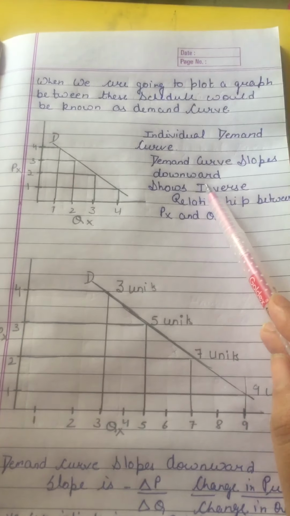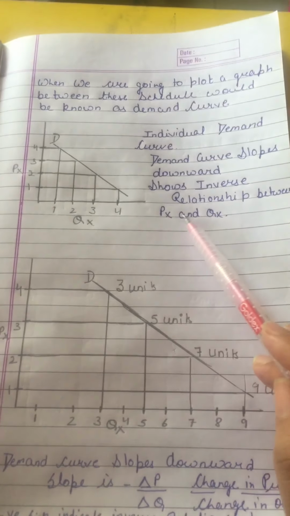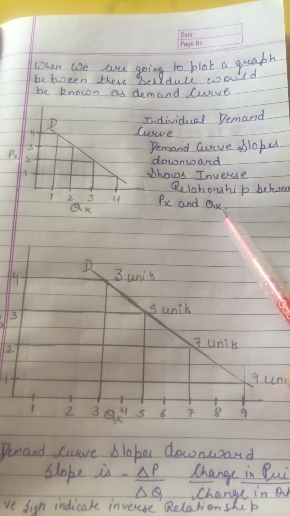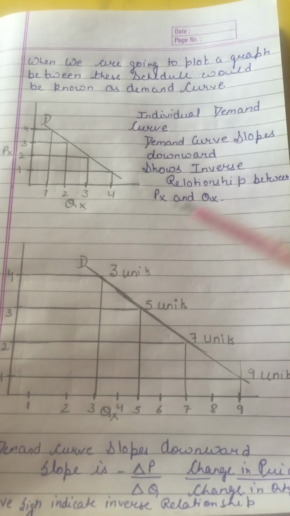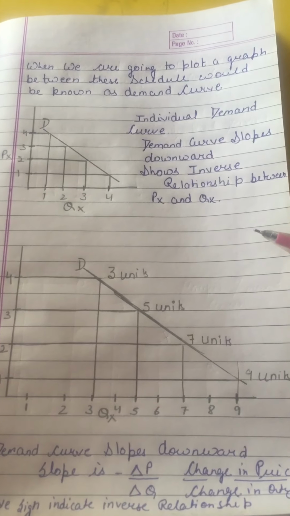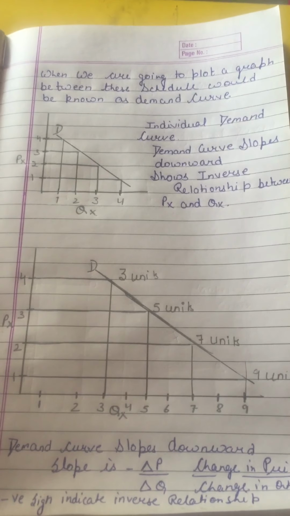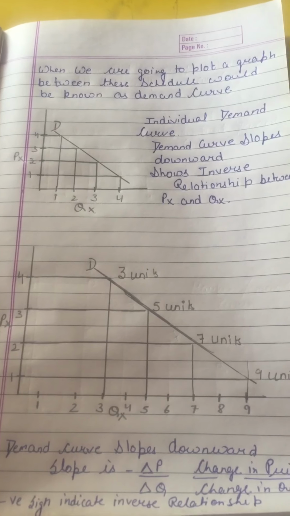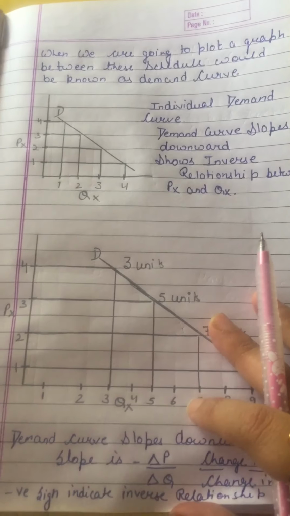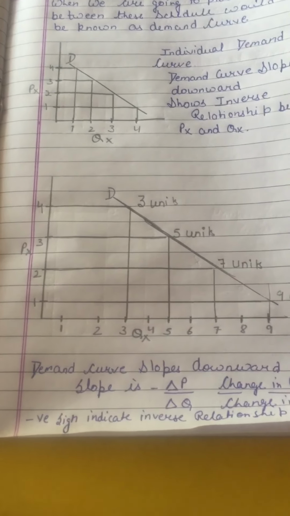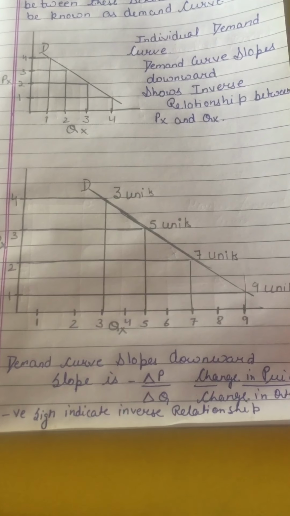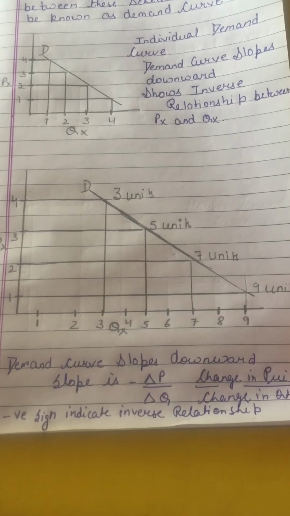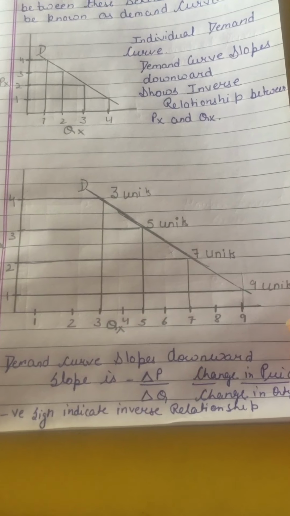Demand curve slopes downward, showing the inverse relationship between Px and Qx. I already told you earlier, when the Px is more, demand will be less. When the Px is less, then demand will be more. That is the individual demand curve. Now we will talk about the market demand curve. I already showed you the table of the market demand schedule.